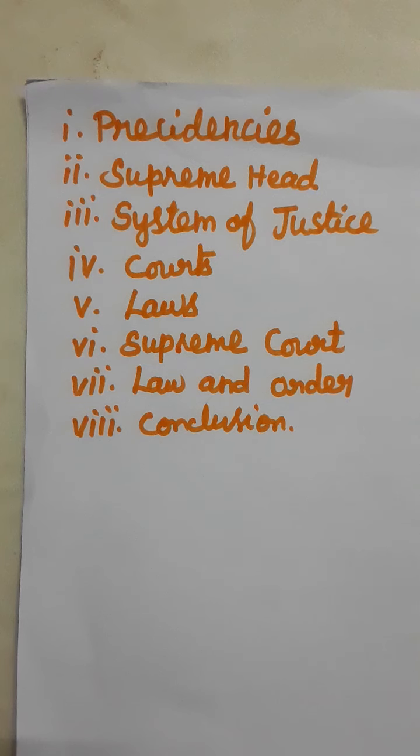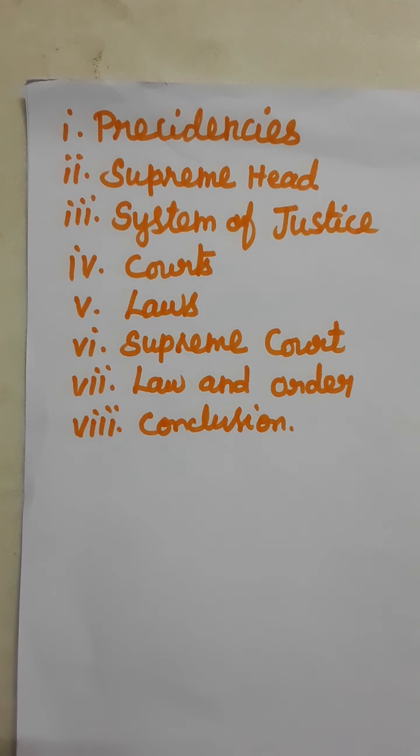Shall I ask some questions under the first topic? What are the presidencies I mentioned? How many presidencies are there? There are 3. They are Bombay, Calcutta and Madras. In whose period was the new system of British justice established? This is the system of justice. Who is the supreme head? Governor General. Presidencies were ruled by governor. Supreme head is a Governor General.